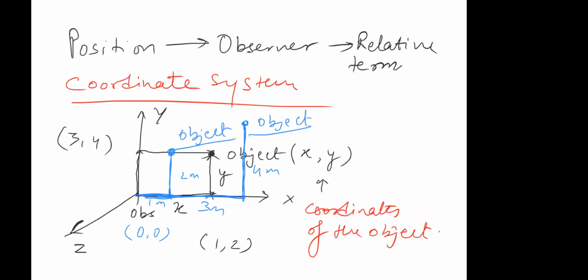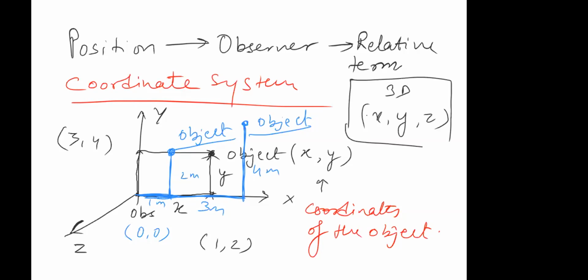So this is how you represent the position of an object in a two-dimensional space. Now, if you have three-dimensional space, which we generally have, consider a point in a room. A room is a three-dimensional space, right? It has length, breadth, and height. So I'll have to give how many coordinates for 3D? 3 coordinates: X, comma Y, comma Z. If I give you these 3 coordinates, you can tell me where the object is. You'll go first X, Y, and then up or down, depending on what the Z coordinate is.